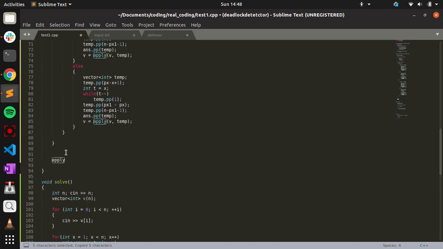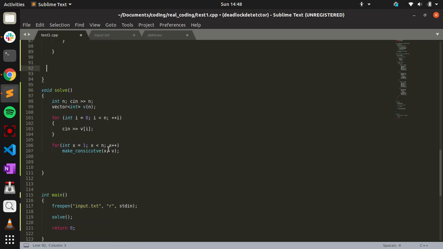Apply v comma parts. We just applied the parts here itself, and once we applied, we will just return the v. That's enough.